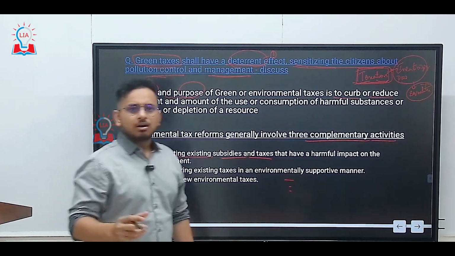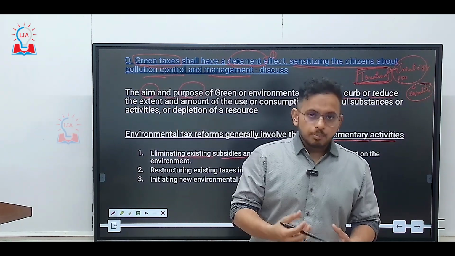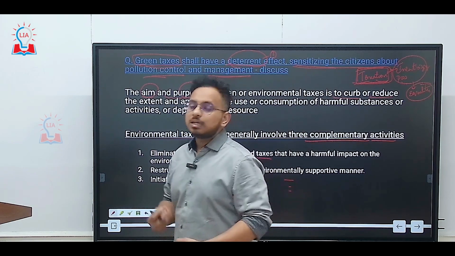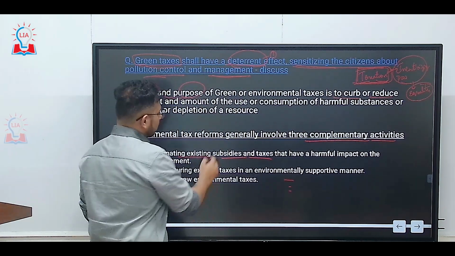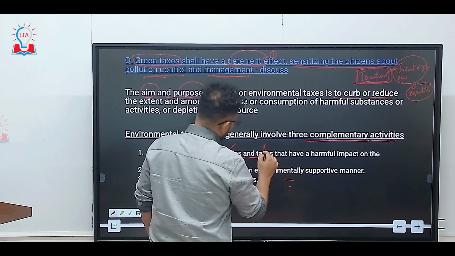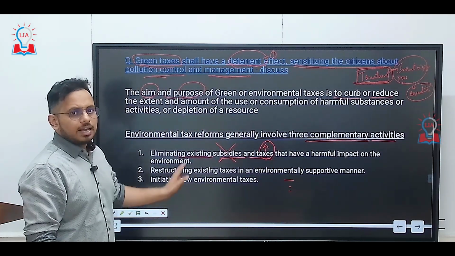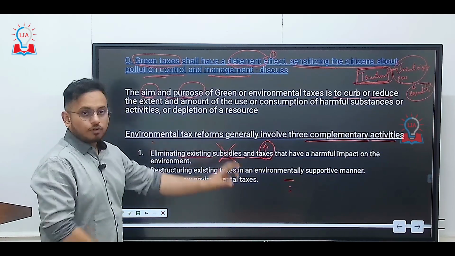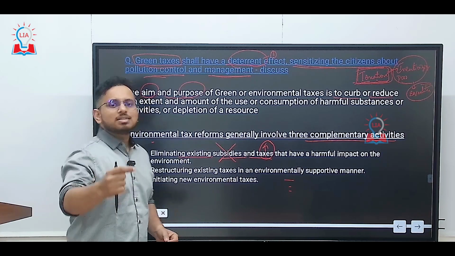For example, let's take a water bottle manufacturing company or a packaged drinking water company. Because single-use plastic is being used, that particular industry should not be getting any subsidies and the taxes should be higher. This is how environmental tax reforms generally operate in an economy which is trying to become more sustainable.